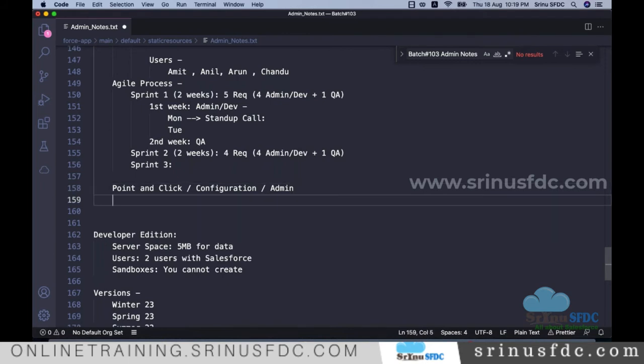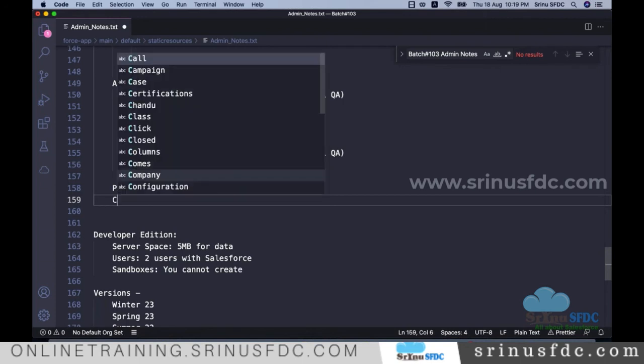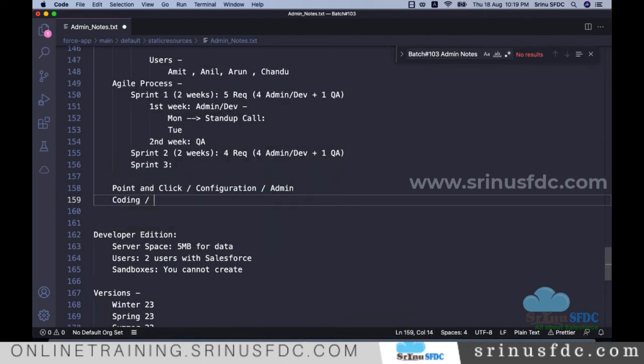But some requirements, it is not possible with the point and click configuration tools. Okay. So at that time we need to do the development, right? So development means coding, right? So maybe we say customization. People say customization. People try to use different terminology, right? That is nothing but development, right? Dev. So as part of this training, I am saying that there are two modules, admin and development.